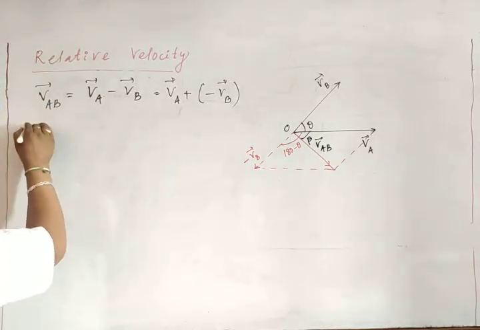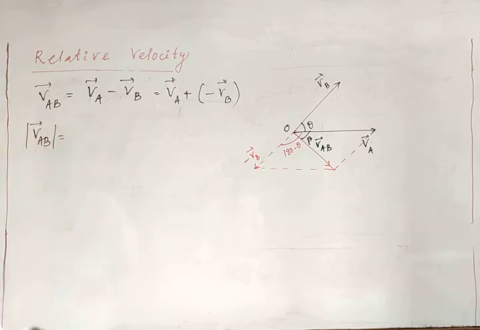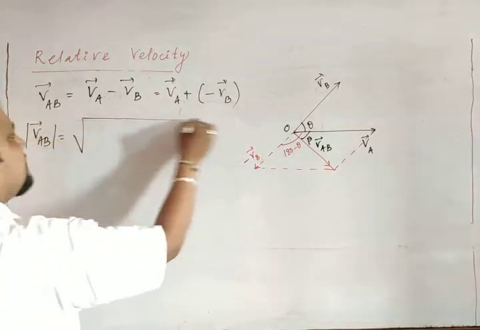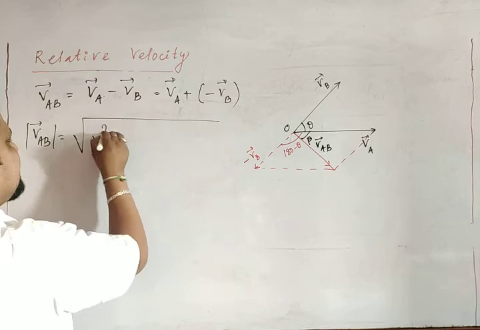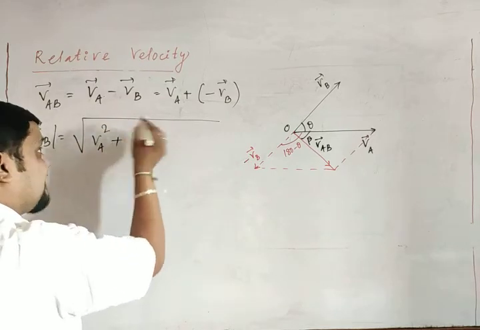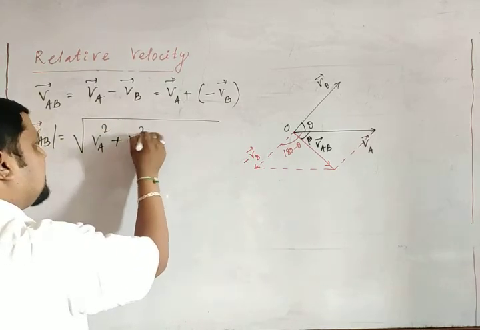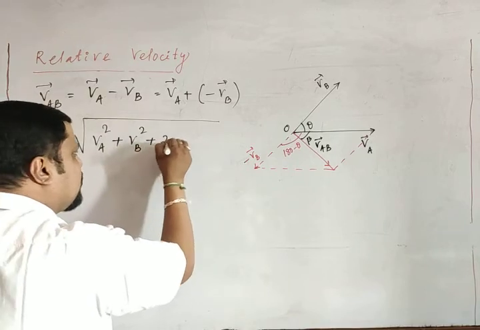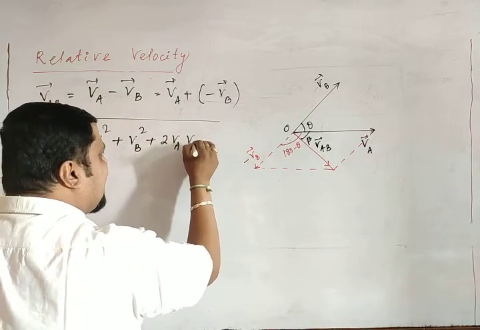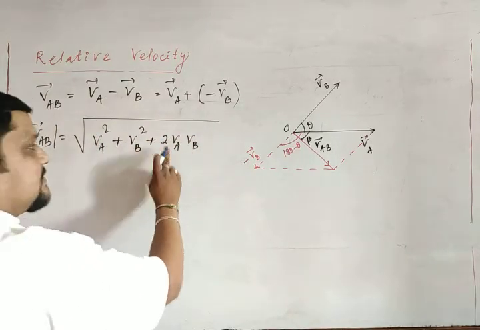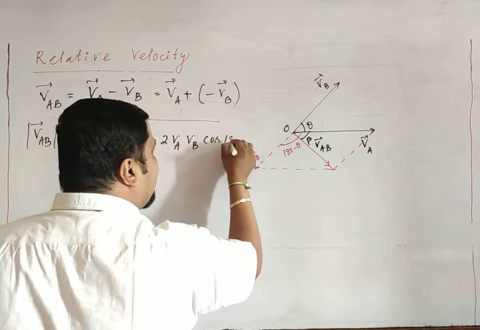Magnitude of VAB is the square root of VA square plus VB square plus 2 VA VB cos of 180 minus theta.